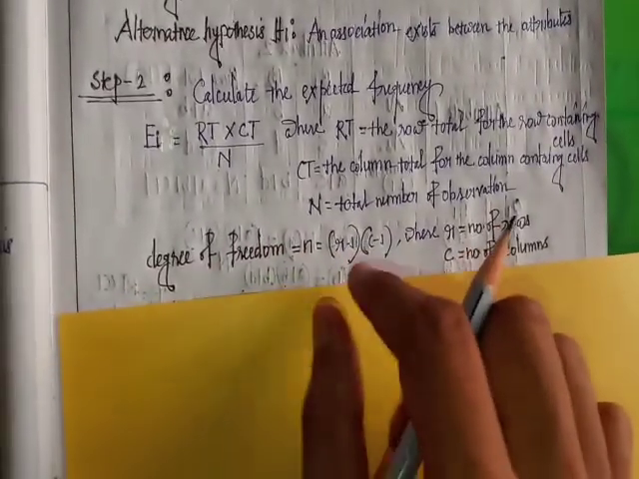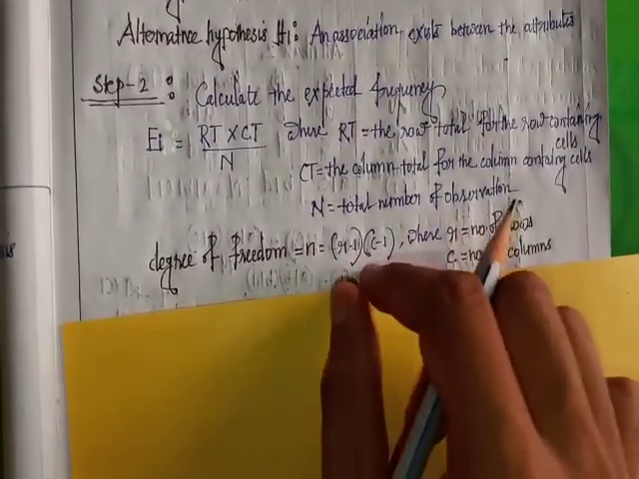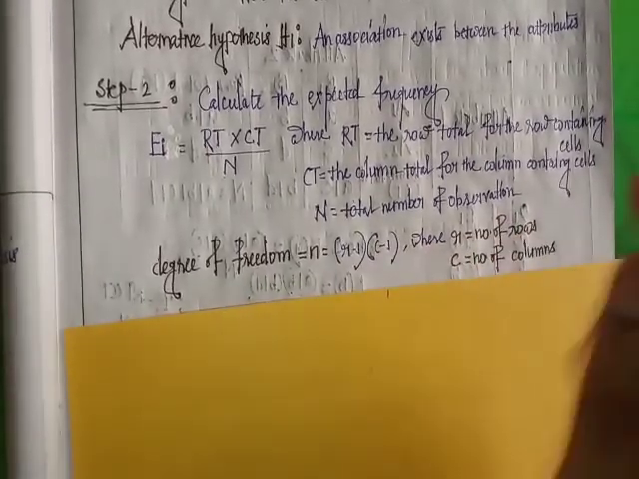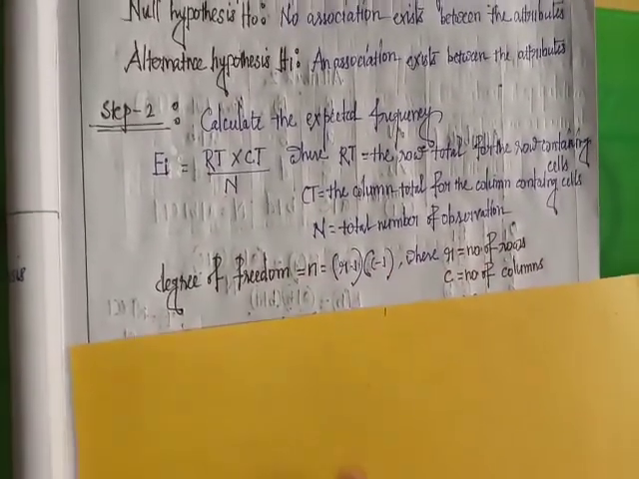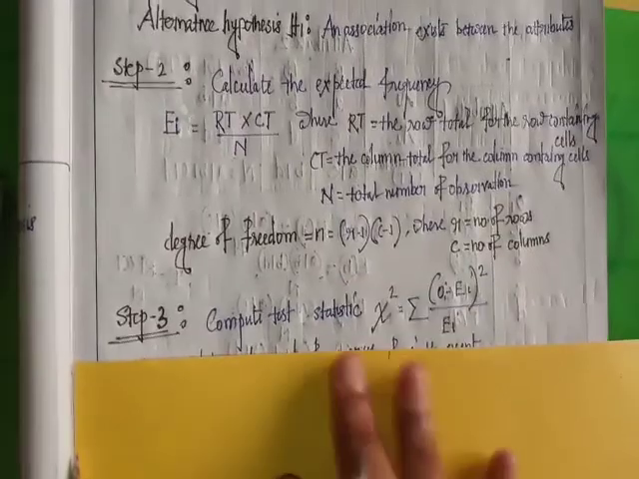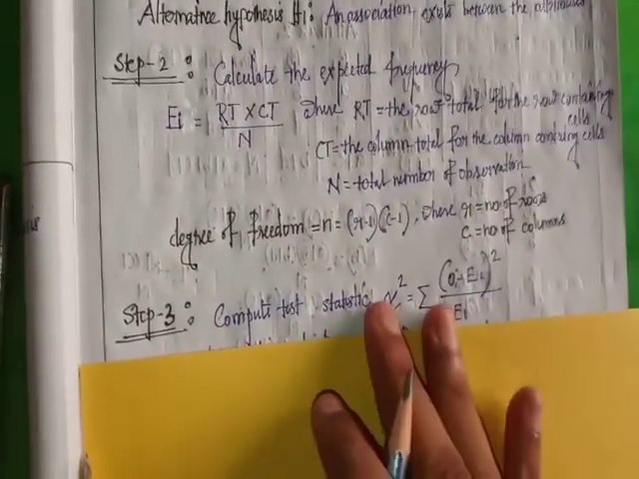So the formula of degrees of freedom n equals (r minus 1) into (c minus 1), where r equals number of rows and c equals number of columns. Step 3: compute the test statistic chi-square.